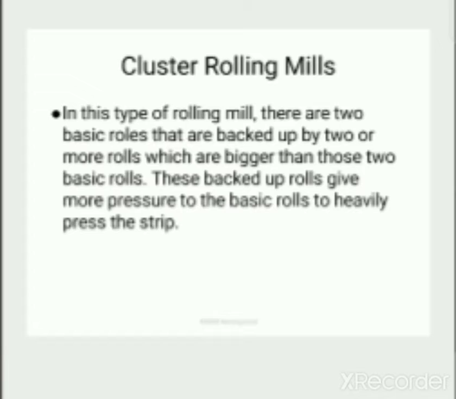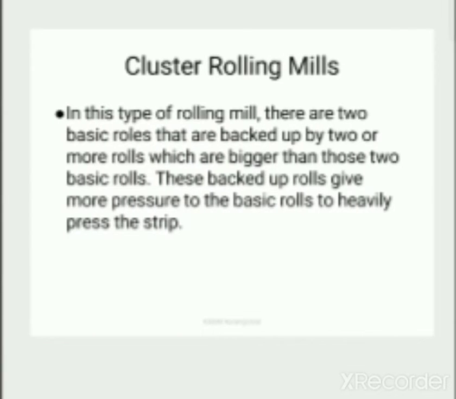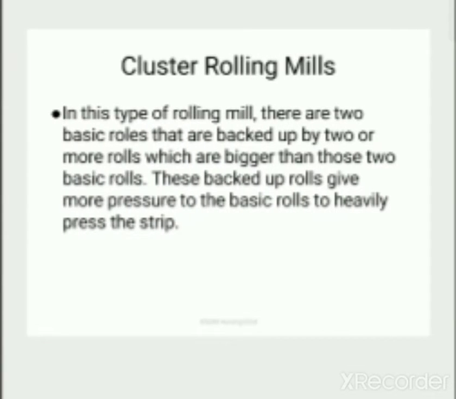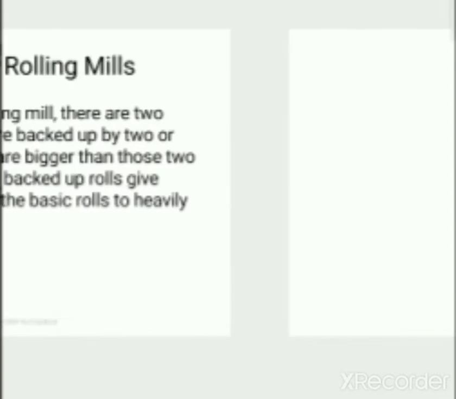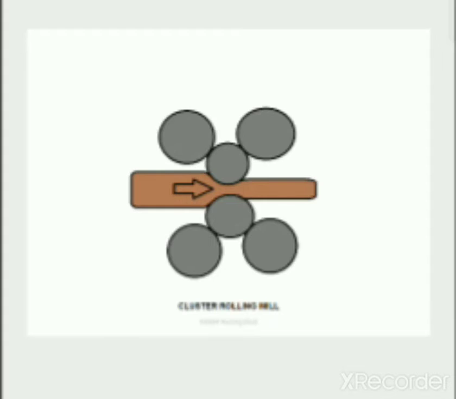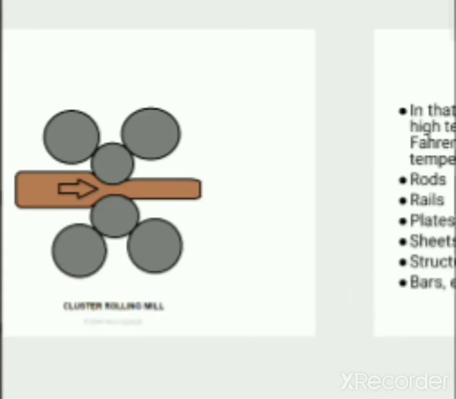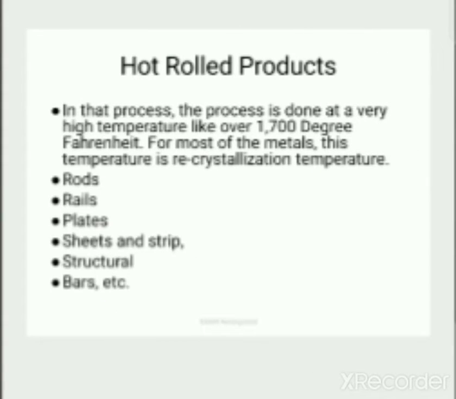The cluster rolling mill. In this type of rolling mill there are two basic rolls that are backed up by two or more rolls which are bigger than the basic rolls. These backup rolls give more pressure to the basic rolls to heavily press the strip. These four are backup rolls. These are basic rolls. The backup rolls give extra pressure so that thickness will be reduced in a faster manner. Force applied will be more.